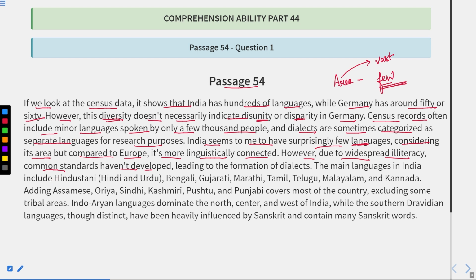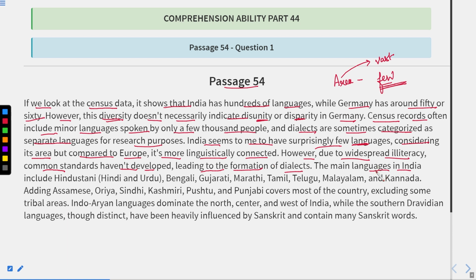Common standards have not developed, leading to formation of dialects. That is why dialects have been formed over there, because languages are only the part of when the people are literate, but because of illiteracy they only speak according to the regional language, and that will lead to the formation of dialects.